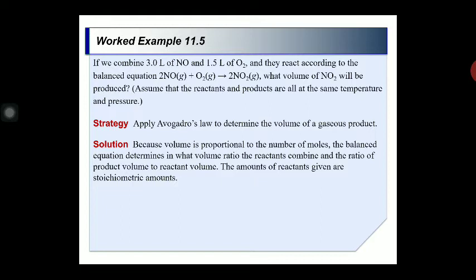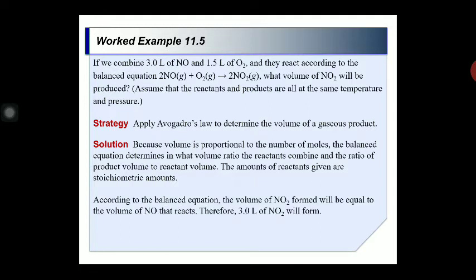The amounts of the reactants given are a stoichiometric combination according to the reaction. According to the balanced equation, the volume of NO2 formed will be equal to the volume of NO that reacts with the O2. Therefore, 3 liter of NO2 will be formed here.